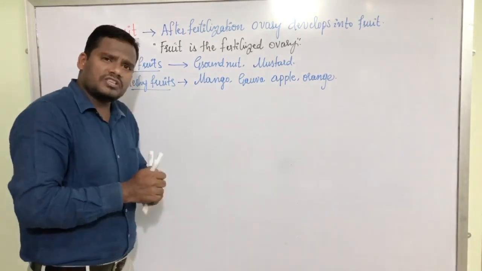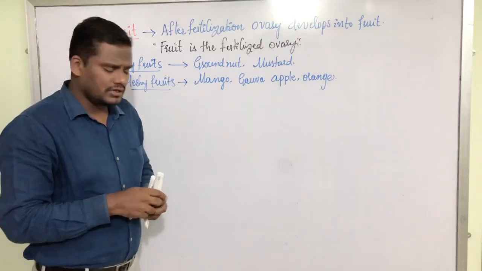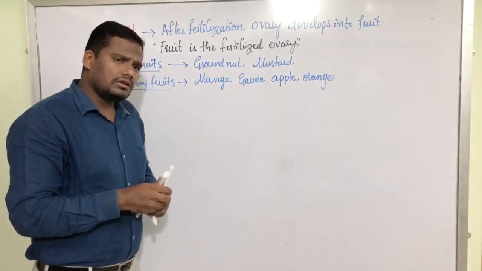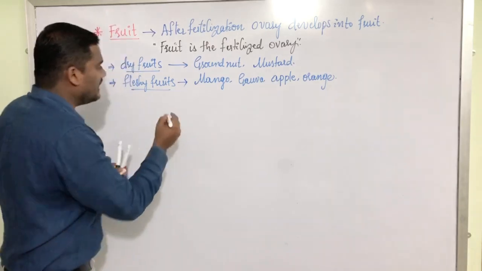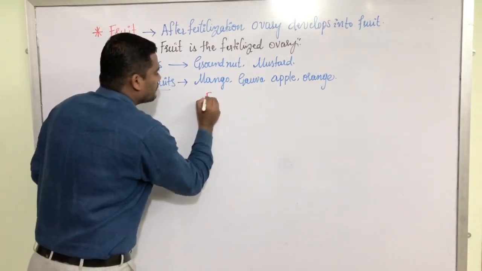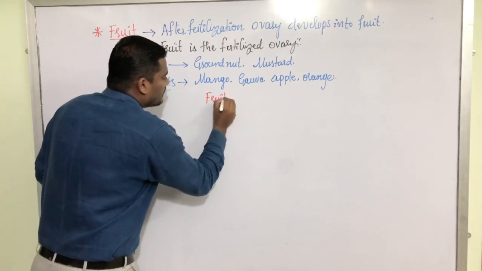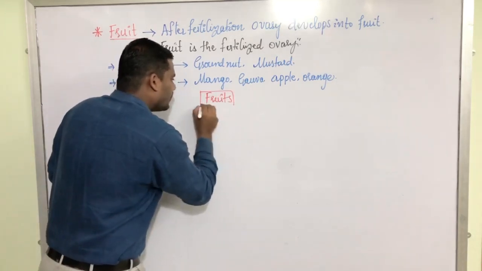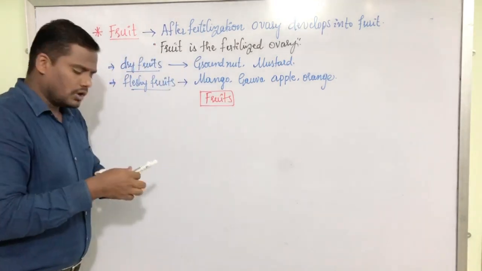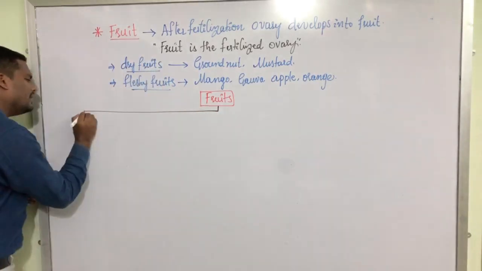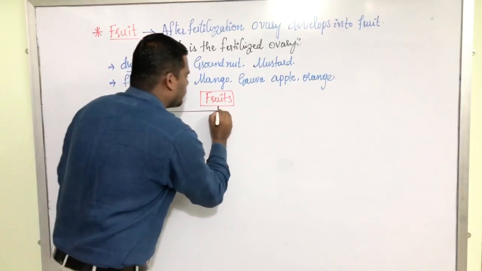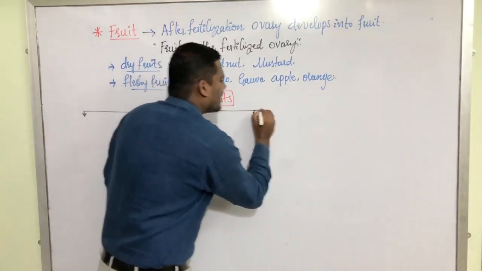But for second year PUC syllabus, 3 different types of fruits are given. Let us understand the types of fruits. For second year PUC syllabus, only 3 types of fruits are given. You will learn many more categories of the fruits in your higher classes.